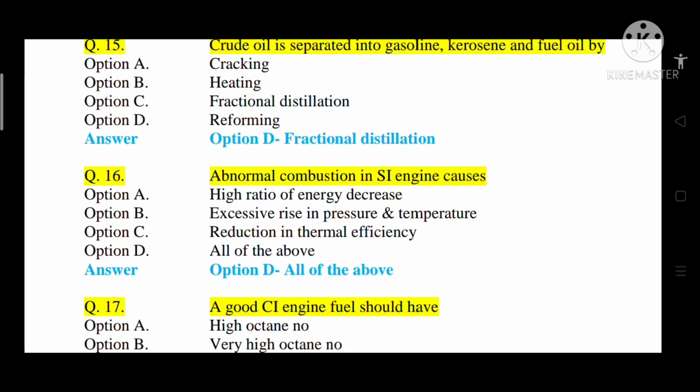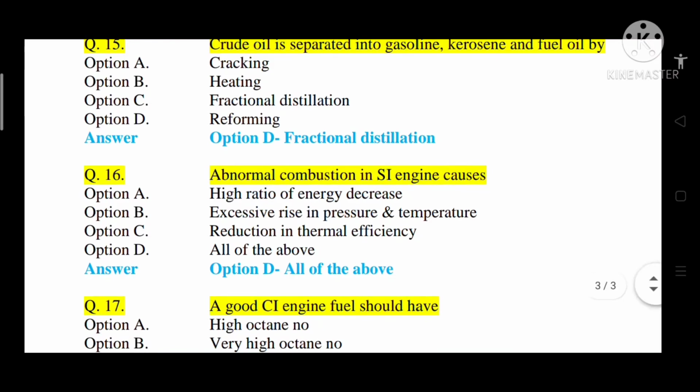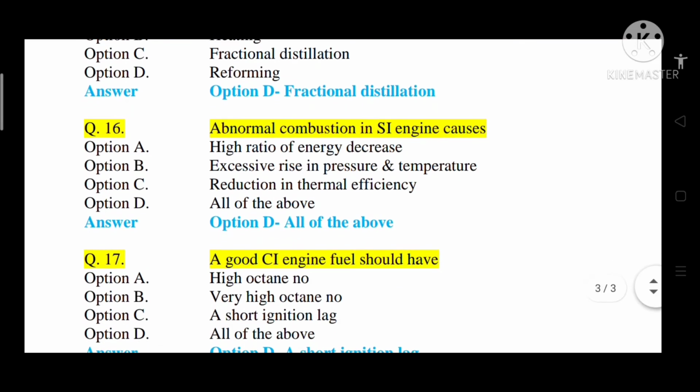Because of detonation, abnormal combustion happens. As you all know, two waves, one from the spark plug and one from auto ignition, coincide and create a lot of energy and a thudding sound. So there is a high ratio of energy decrease, an excessive rise in pressure and temperature, and a reduction in thermal efficiency because of the unnecessary temperature rise. So the answer is D, all of the above.